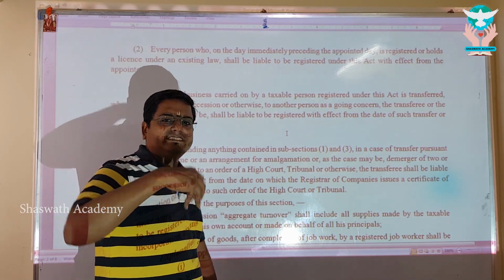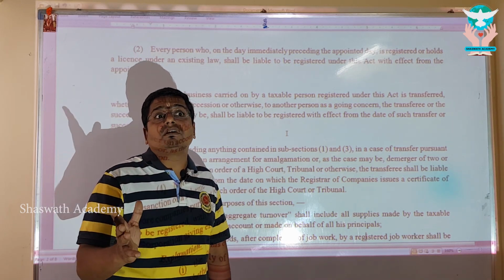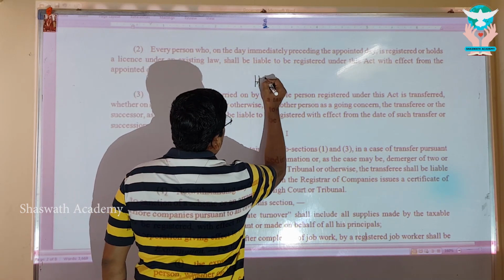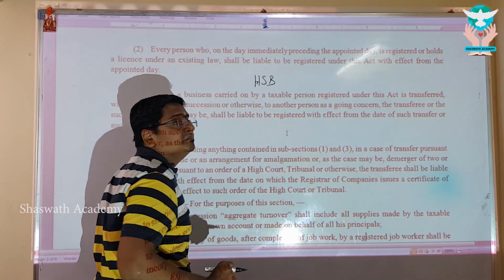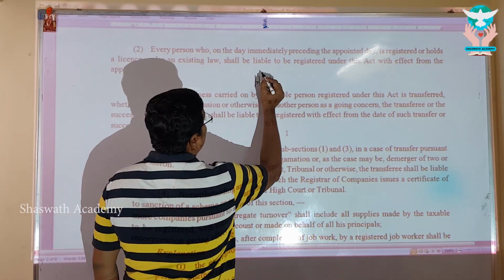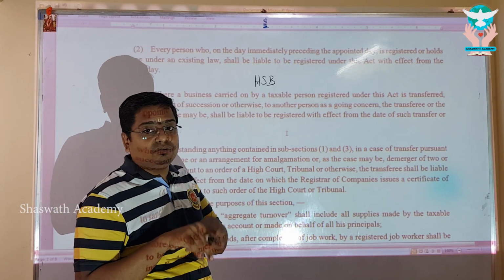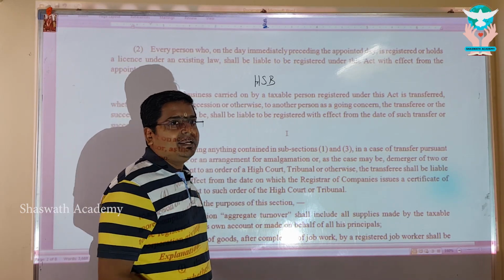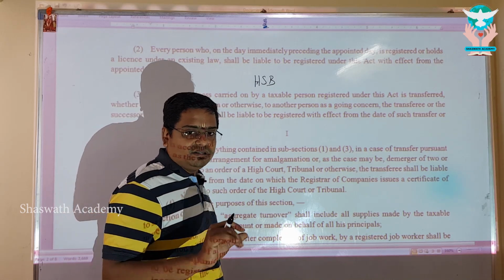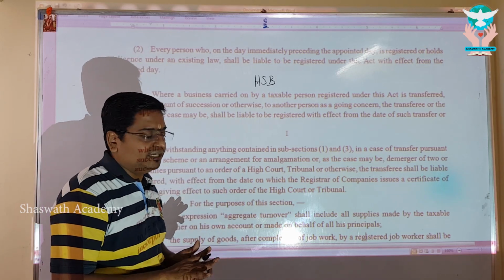Being a foodie, I'll take this example for you. You all know Hotel Saravana Bhavan, very, very popular hotel, right? HSB, a very popular hotel. And it will have in its background this symbol also, like the Muruga symbol. That symbol will also be there. It is like a heart, inverted, and having a tail for it. So Hotel Saravana Bhavan is there.